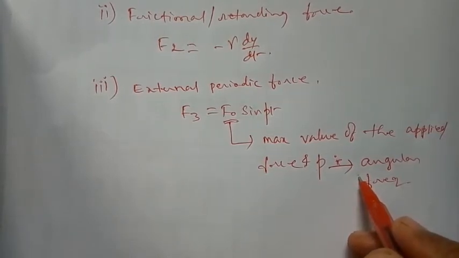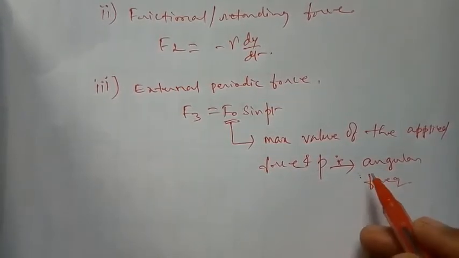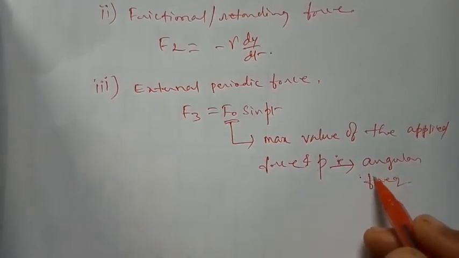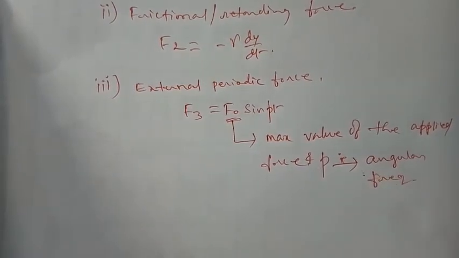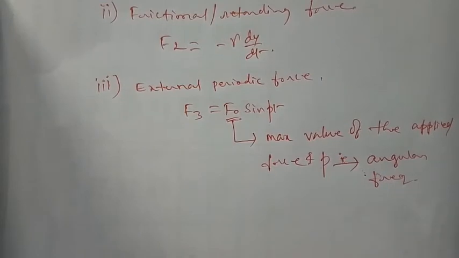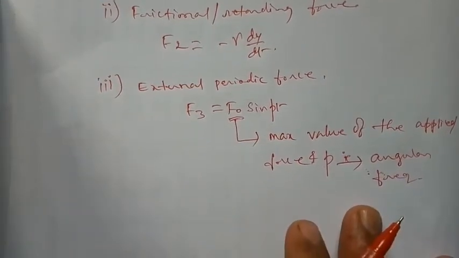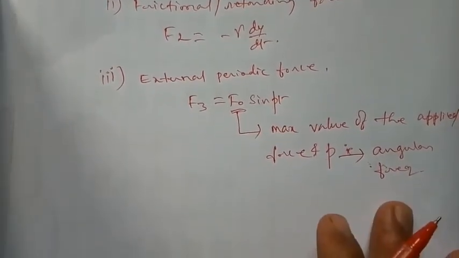Please understand there is a difference. Omega is different from P. This is because of the applied force. It's the frequency of the applied force. Simply we can call it P, the frequency of the external force.